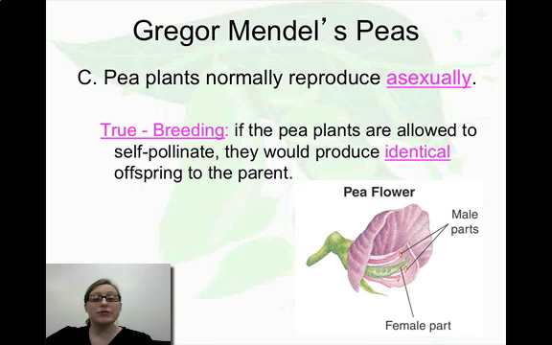So pea plants normally reproduce asexually. In other words, the male parts fertilize the female parts. This is known as true breeding. Therefore, they would produce the identical offspring to the parent plant. So in other words, there would be no genetic variation whatsoever. If you had a tall plant, you would produce more tall plants. If you had a short plant, you would always produce more short plants. And even more specifically on a genetic level, they would have the exact same DNA. Okay.